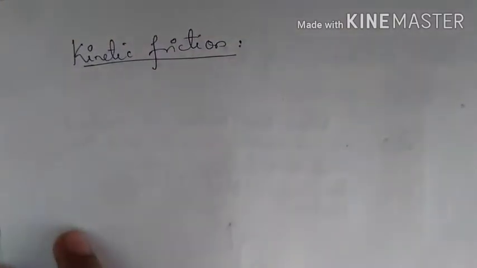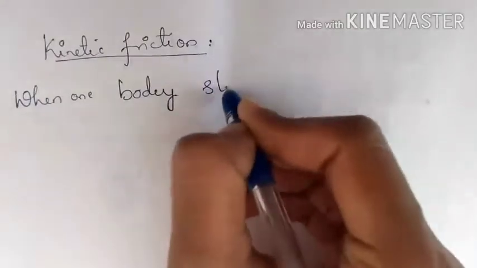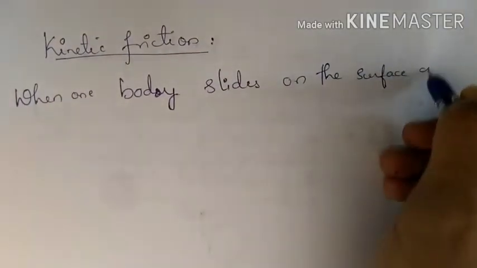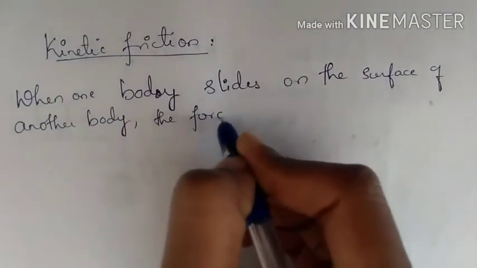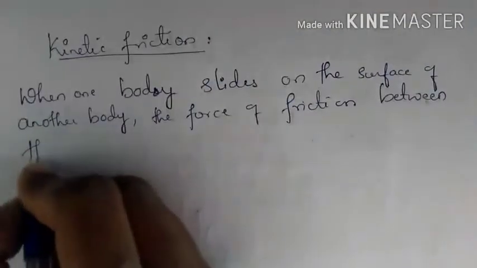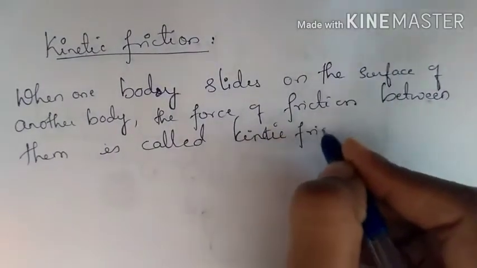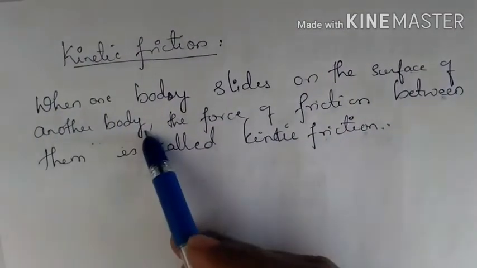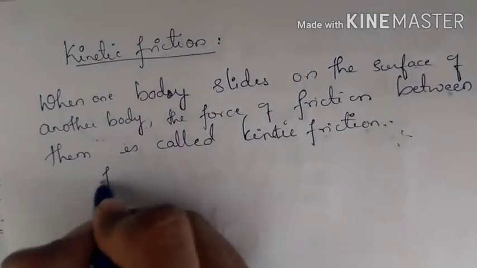So when one body slides on the surface of another body, the force of friction between them is called kinetic friction. So kinetic friction is denoted by Fk.